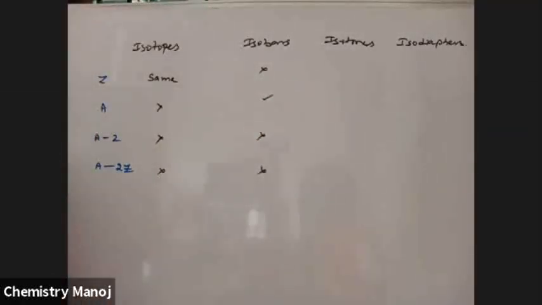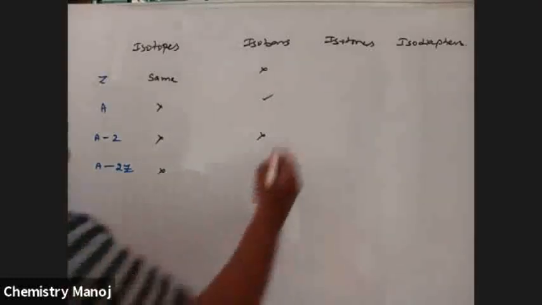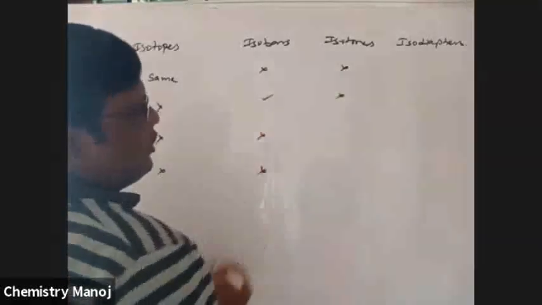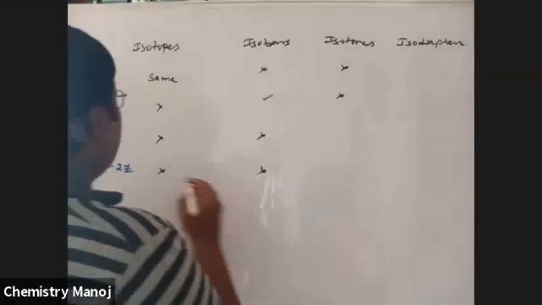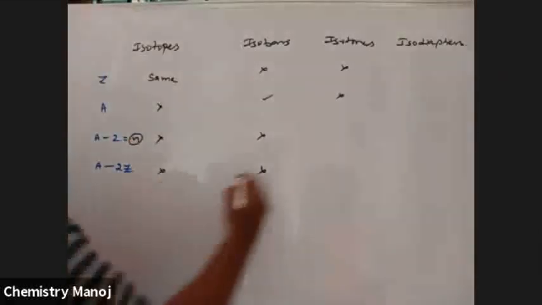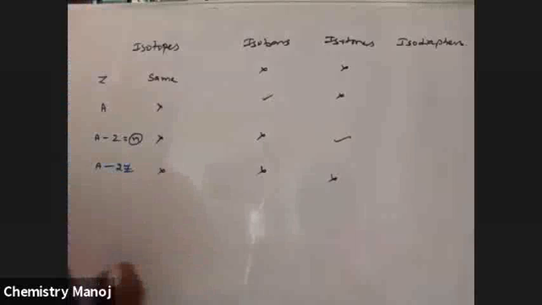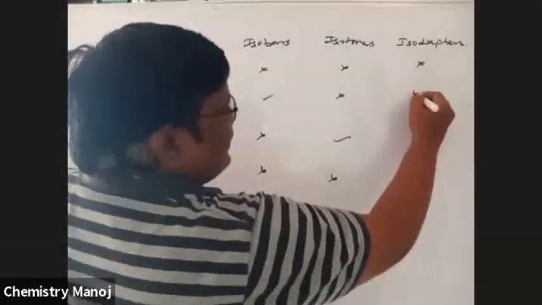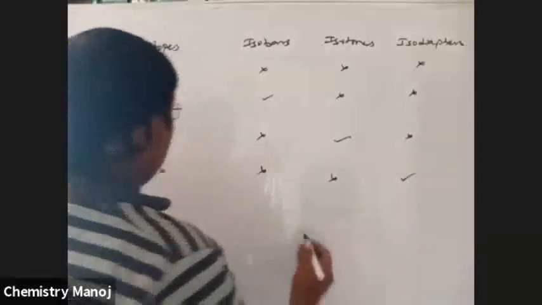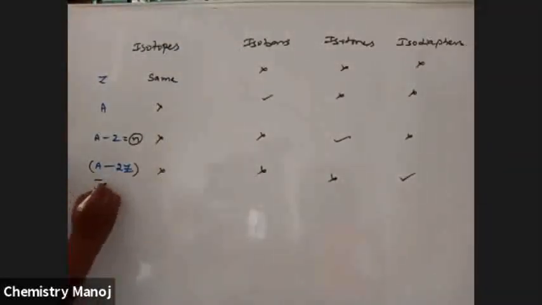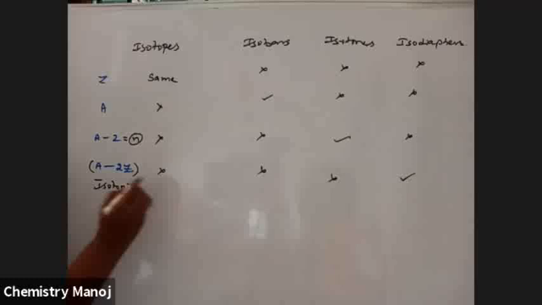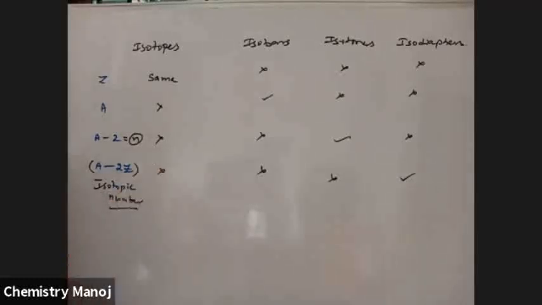In isotones, Z and A are both different, but A minus Z, the number of neutrons, is the same. In isodiaphers, these three are different, but the isotopic number A minus 2Z is the same.